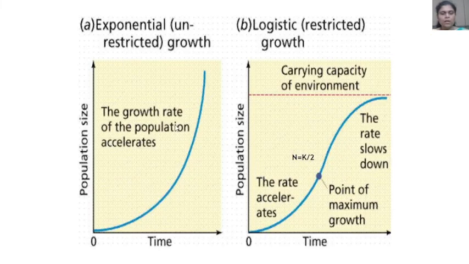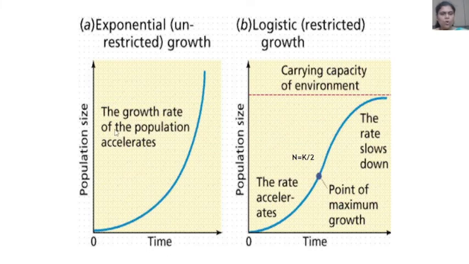We see here there are two graphs. The first graph is exponential growth, and the second is logistic growth. The first, exponential growth, is unrestricted, and logistic growth is restricted. Here we see the J-shaped curve obtained in that graph.